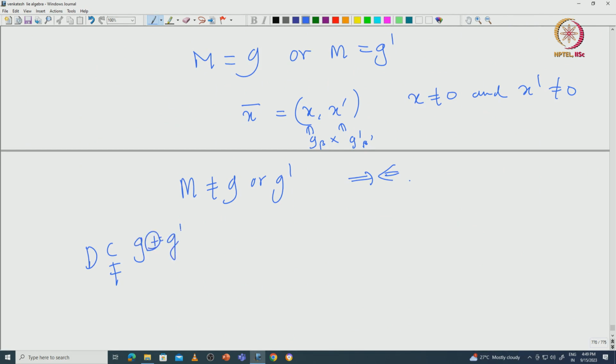So, it is actually an ingenious proof. We constructed some subalgebra of g direct sum g dash that looks like a diagonal embedding of g inside g direct sum g.